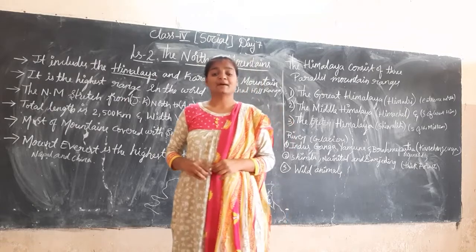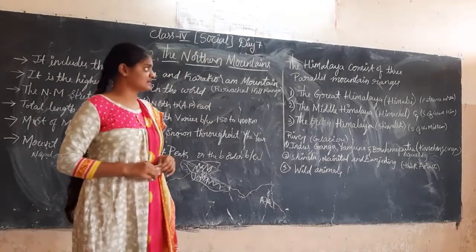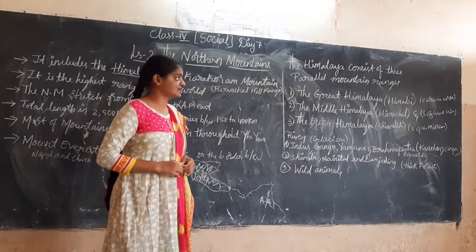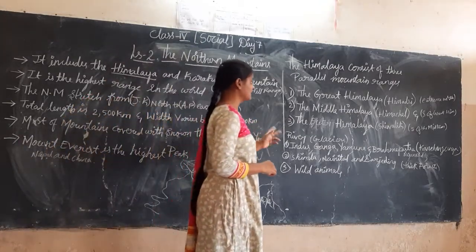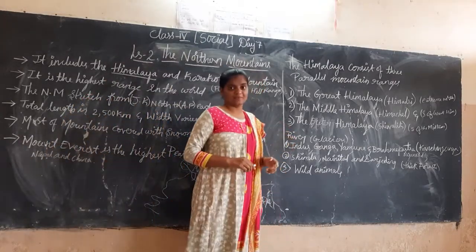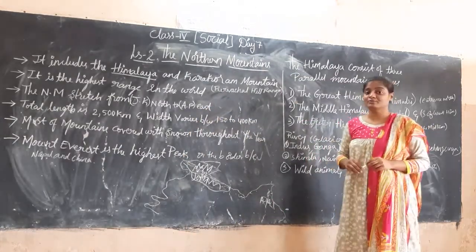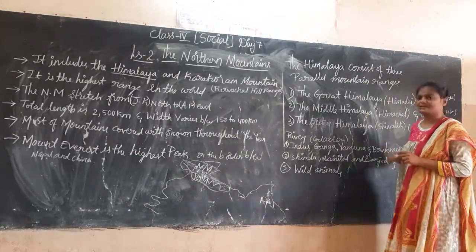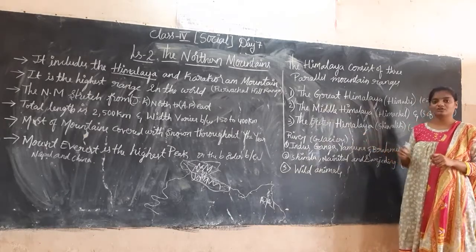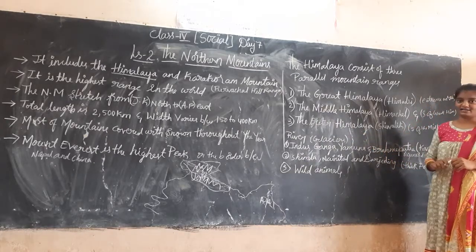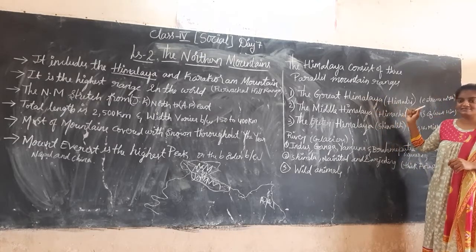Next, these Himalayas are divided into 3 parallel mountain ranges: the Greater Himalayas, Middle Himalaya, and Outer Himalaya. The Greater Himalaya is also called Himadri. The Middle Himalaya is called Himachal. The Outer Himalaya is called Shivalik. So, for these 3 Himalayas, they have the names like this.